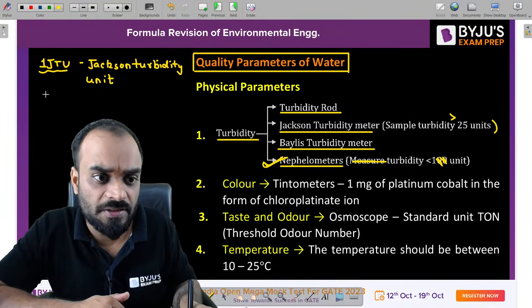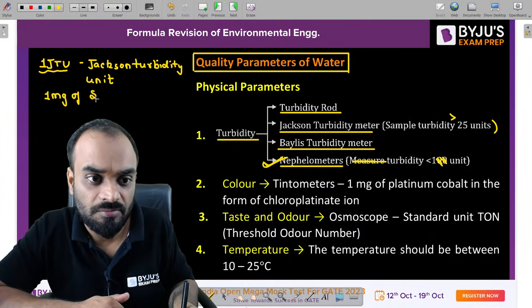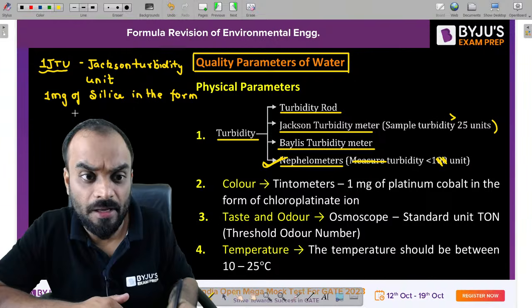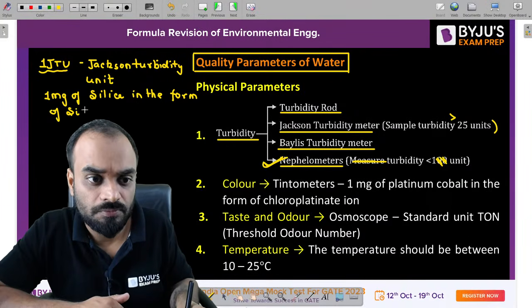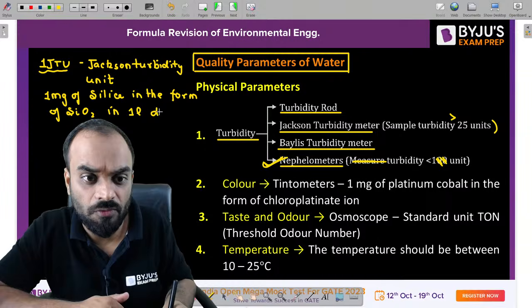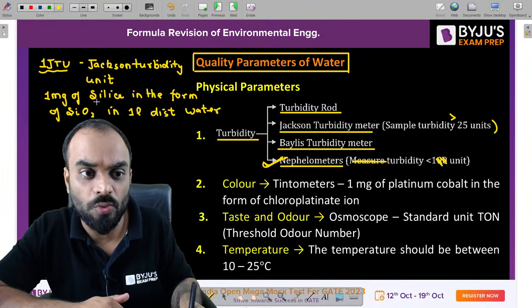So guys, it is nothing as basically you need to use 1 milligram of silica in the form of SiO2 in 1 liter of distilled water, right? That is your 1 JTU.